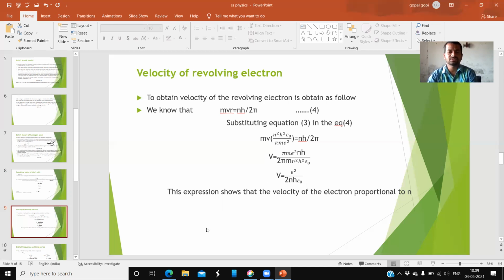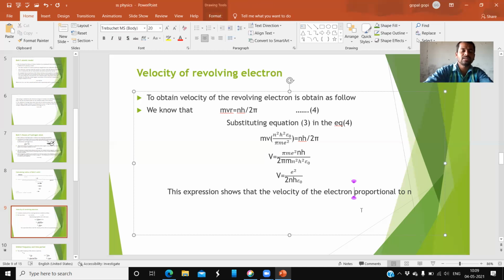This expression shows that the velocity of the electron is inversely proportional to n.